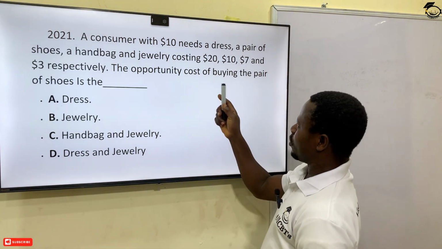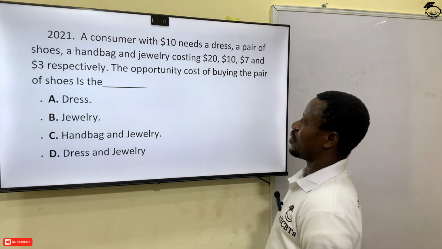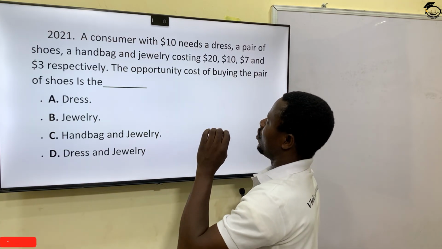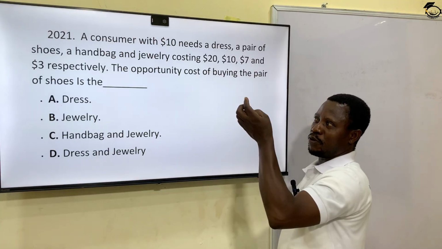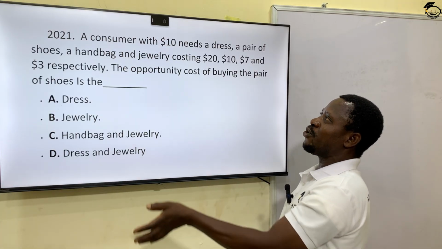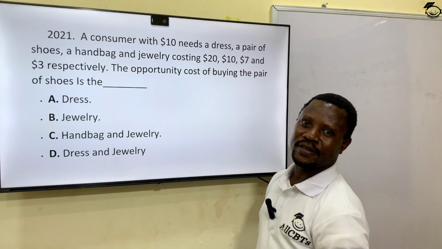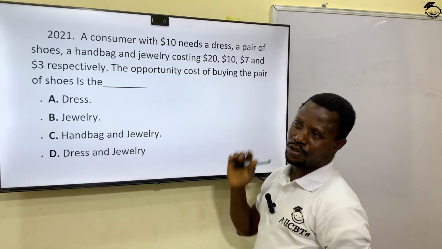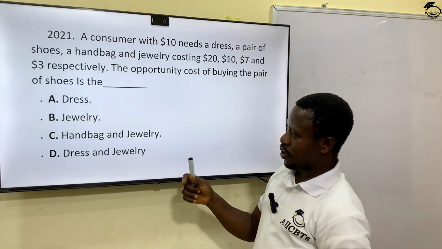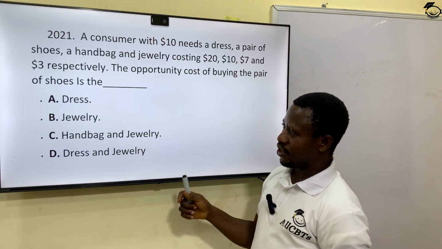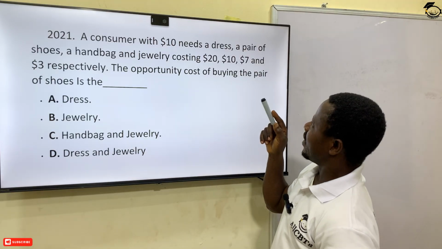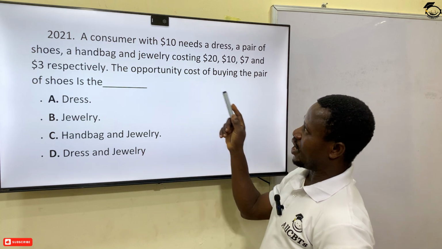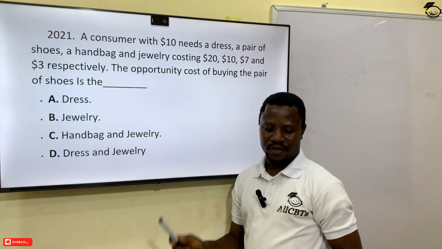The opportunity cost of buying the pair of shoes. So if the consumer decided to buy the shoe, what is the opportunity cost? Among the 4, he picked shoes. The opportunity costs are those other items that he did not buy. Those other items are sacrificed so as to get a shoe: the dress, the handbag and the jewelry. The ones he left on board. Option C is the correct answer.